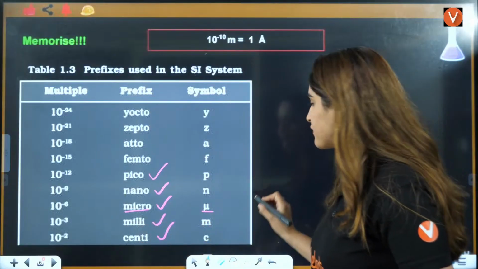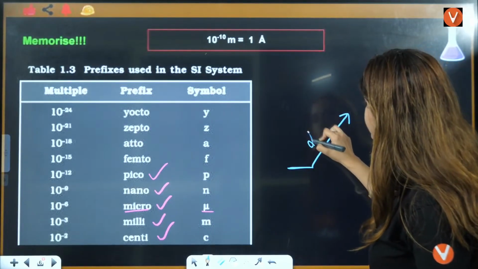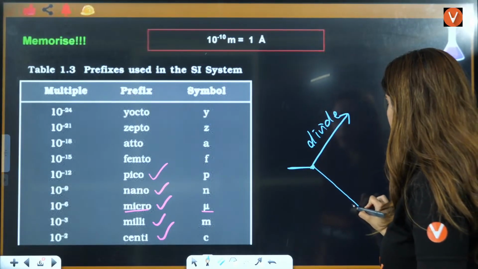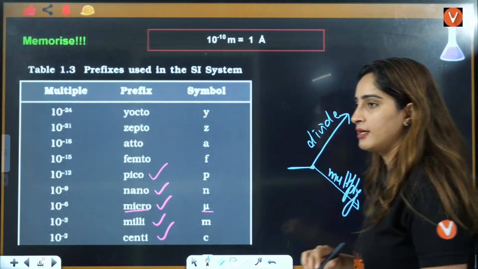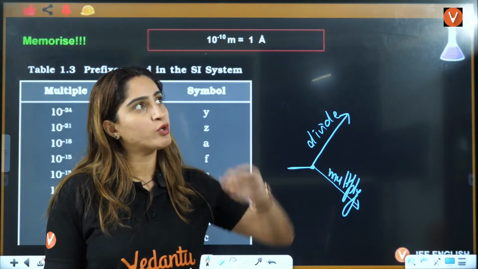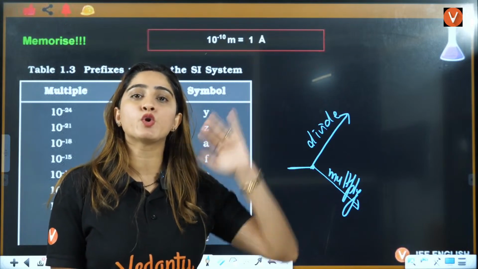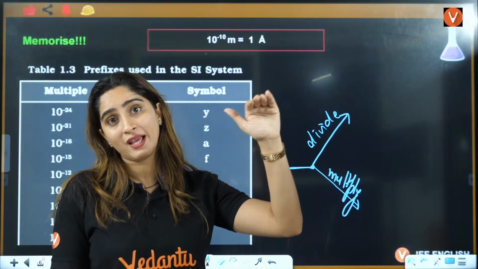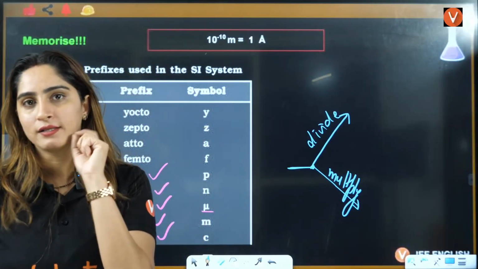Simple thing is, if something is small and you're converting it into something big, you will always divide it. If something is big and you're converting it into something small, you will always multiply it. It's the opposite of what we think is going to happen. If something is small and you want to convert it into big, you think it should be multiplied, but in reality you are going to divide it, right? But when something is big and you're going to convert it into something small, then you're going to multiply it, right?